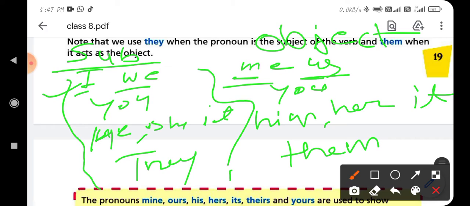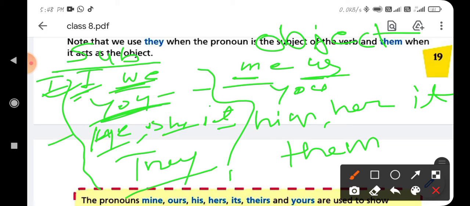If the subject is singular, then we can use I. If the subject is plural, then we can use we. So I is for singular and we is for plural. You is used for both singular and plural, and he, she, it are used for the singular number, and they for the plural number. We can also divide the personal pronoun into three parts: first person, second person, and third person.